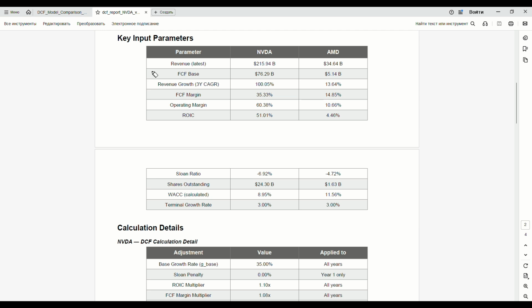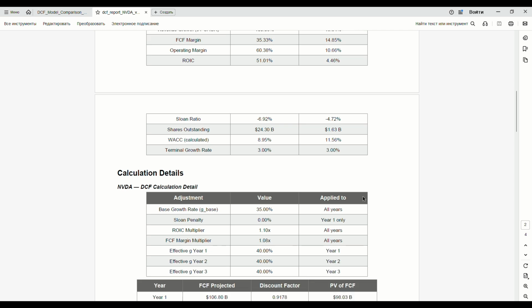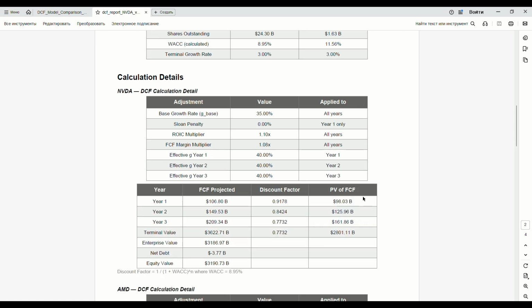The Duel model takes a different approach entirely. Every single input comes from SEC EDGAR, official company filings. 10K, 10Q. No analyst estimates. No management guidance. No opinions. The growth rate comes from the actual 3-year revenue CAGR as filed. The cash flows come from the actual cash flow statement. You cannot manipulate a number that's already been submitted to regulators.